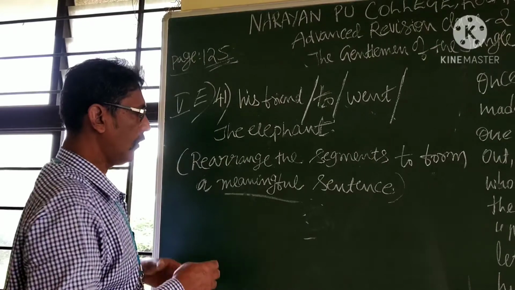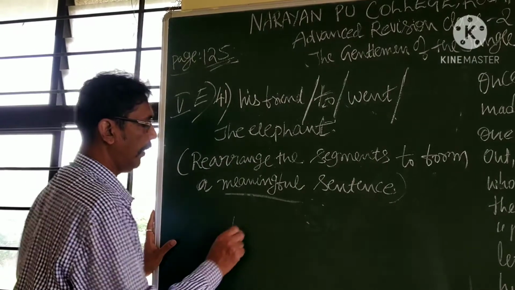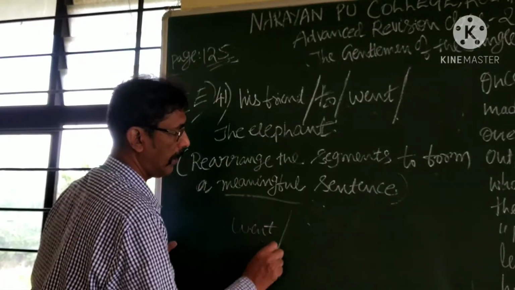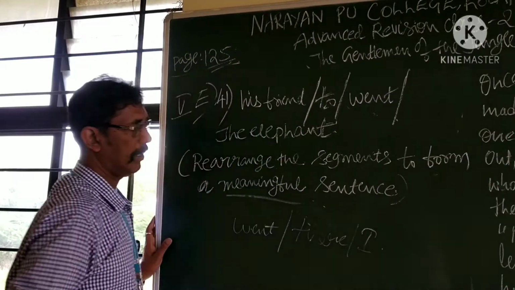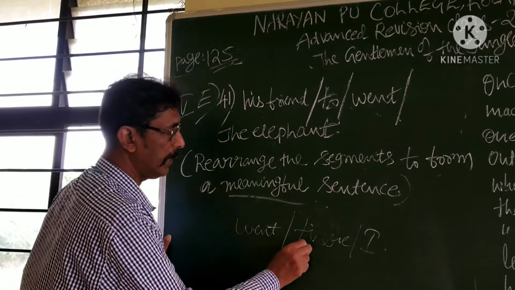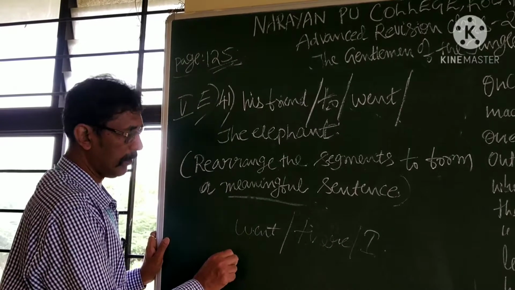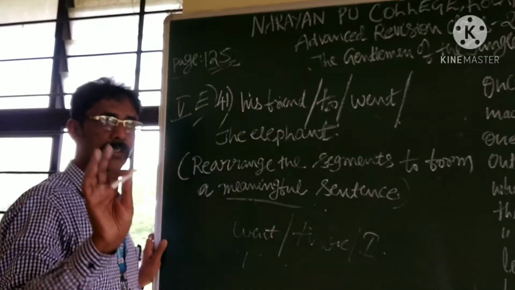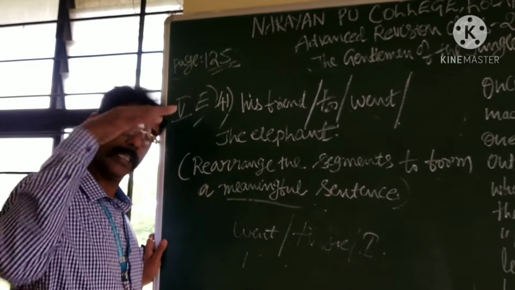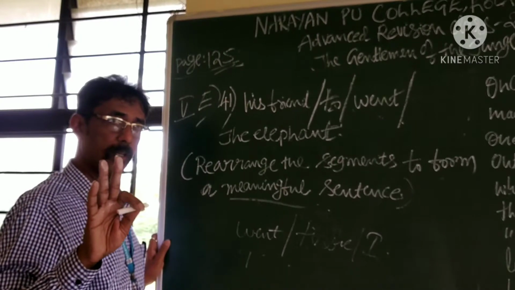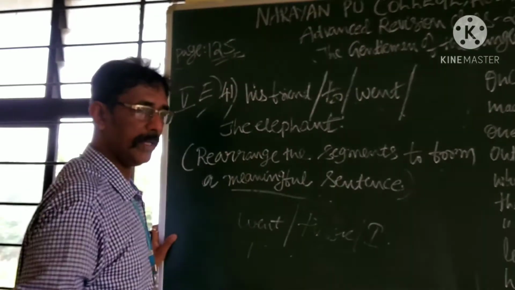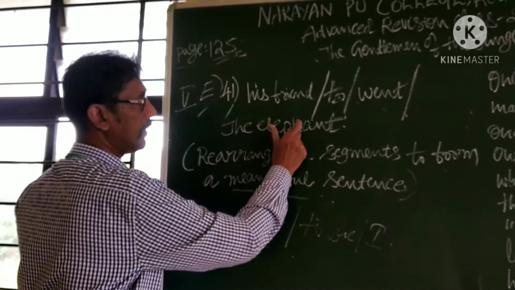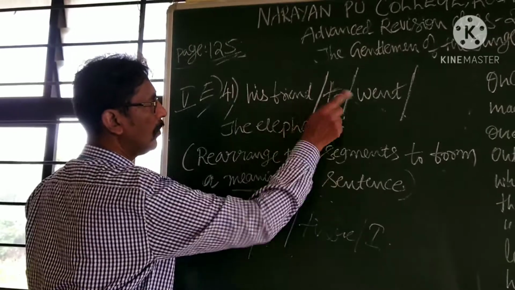For example, went there I. Went there I, 3 words. Can you write there I went? No. I went there. Sure. I went there. In this order, you must write the meaningful sentence by using these 4 segments.